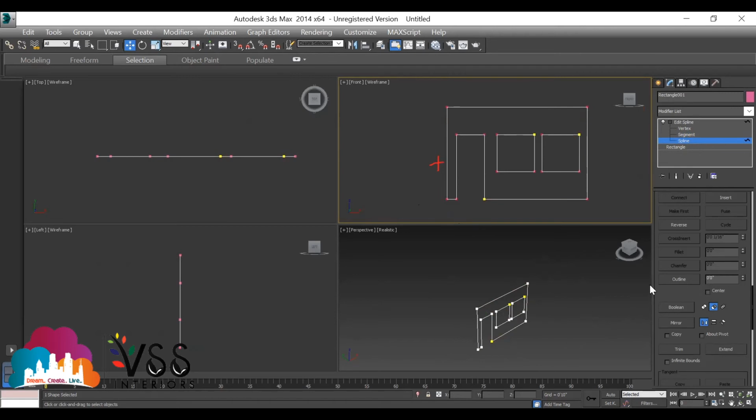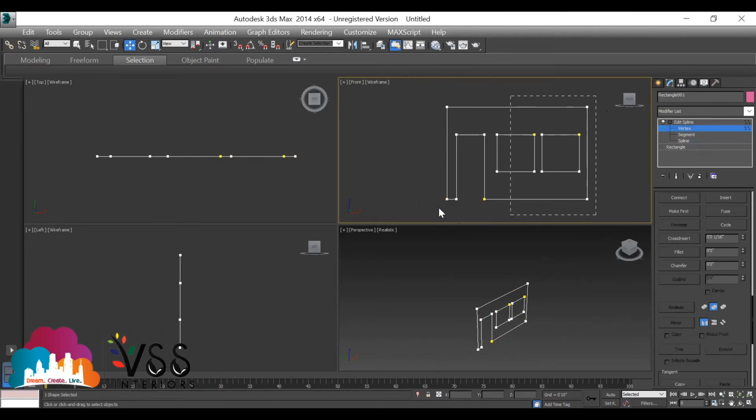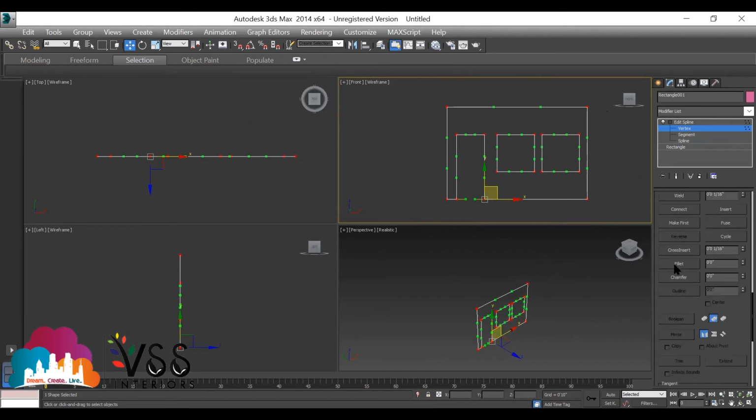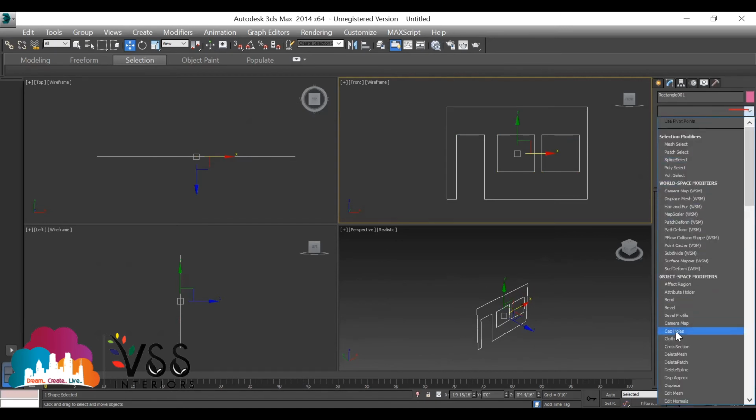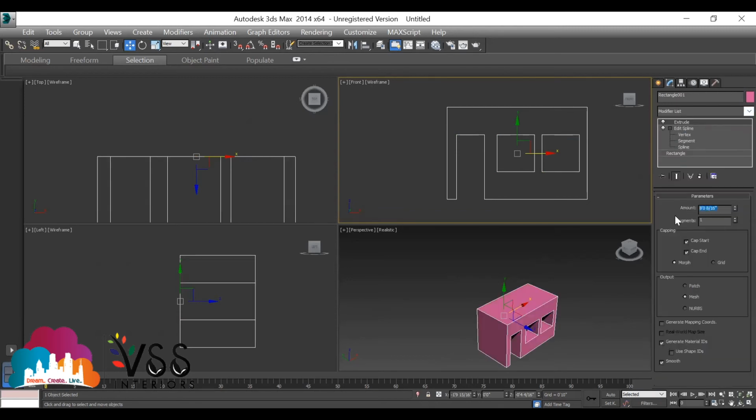Select vertex. First go to vertex, select all the endpoints, and then go to weld, click weld once, and then use extrude. Go to normal selection. Once the work is done with vertex segment of line, go to normal selection and apply extrude for this, and the extrude height should be 9 inches wall thickness. Extrude, provide 9 inches wall thickness.